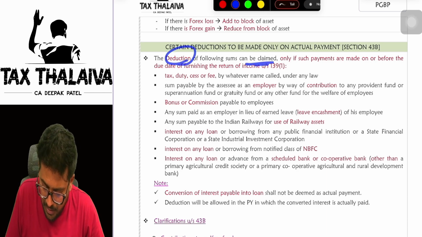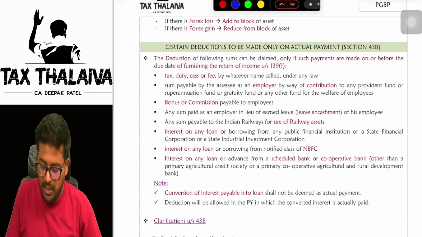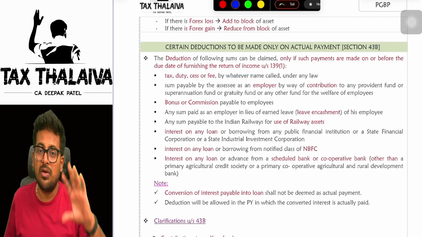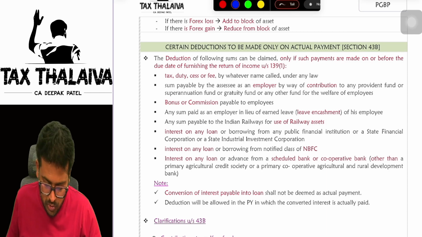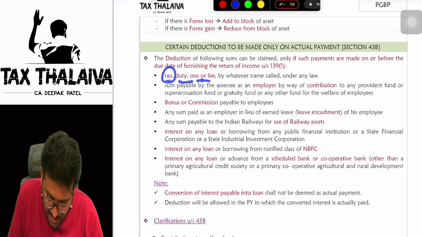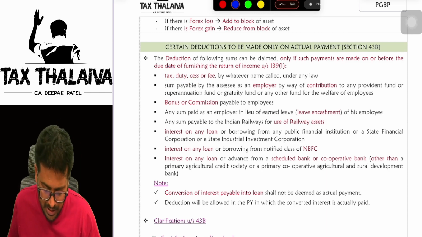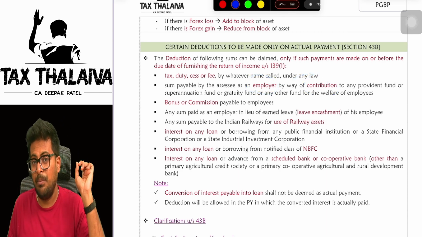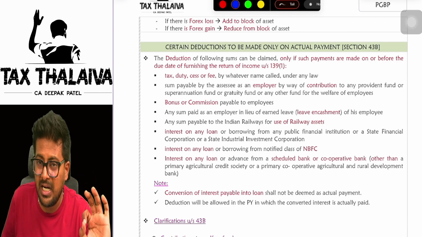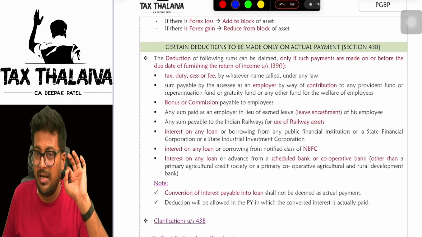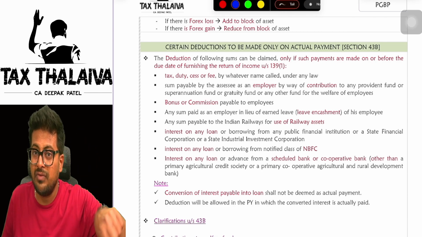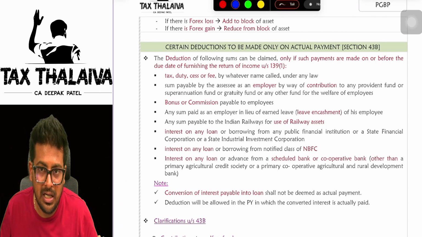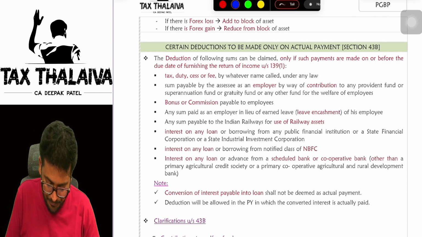Deduction of the following sums can be claimed only if such payments are made on or before the due date of furnishing the return of income under section 139(1). Sir, what are these expenses, sir? Let's have a close look at it. Any tax, duty, cess or fee by whatever name called under any law. And employer contribution. Just now we discussed that employee contribution has to be deposited within the due date of the respective PF Act in order to claim deduction. But employer contribution can be delayed only till the 139(1) due date.